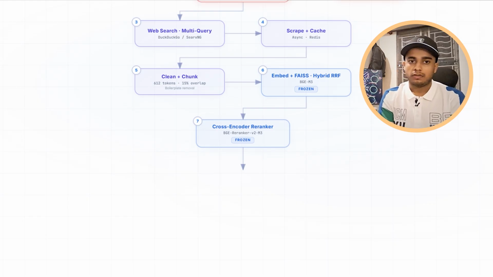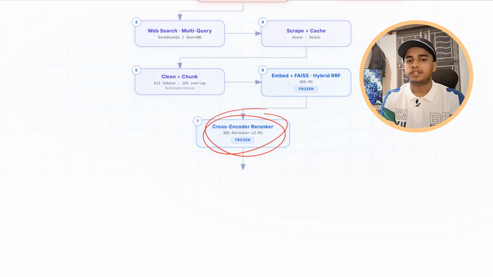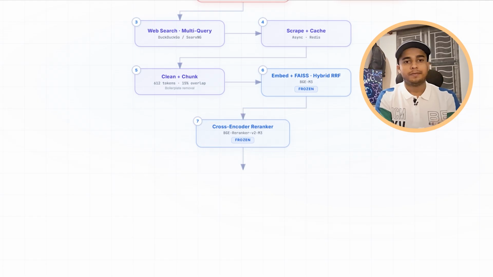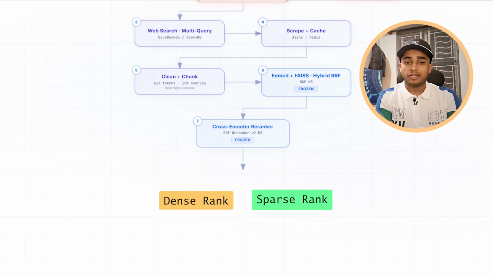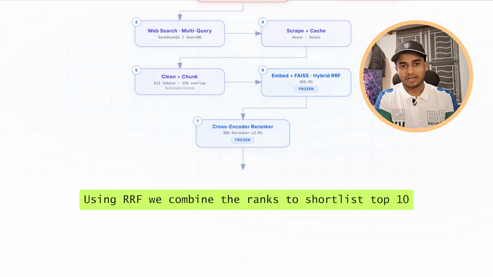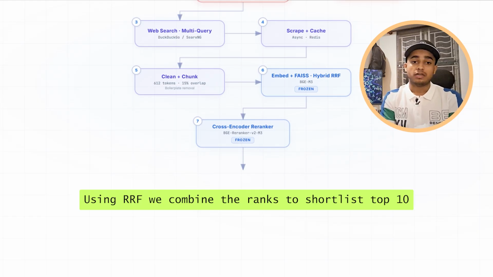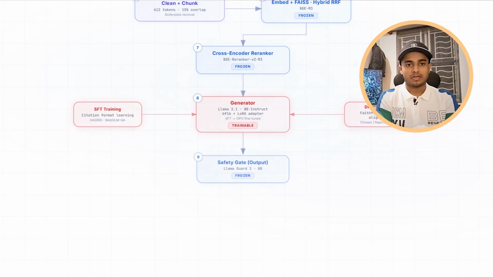Here comes the retrieval and reranker concept. So for our use case, I have used BGE-M3, which is quite clever because it provides both the dense way and the sparse way to retrieve these chunks. And finally, using RRF, we combine the dense and the sparse rankings. Re-ranking using a cross-encoder is a costly process. That's why we first perform the retrieval and then we perform the reranker, and finally we keep only the top 10 documents, or let's say chunks. These relevant chunks are given to the LLM to generate the response with citations.